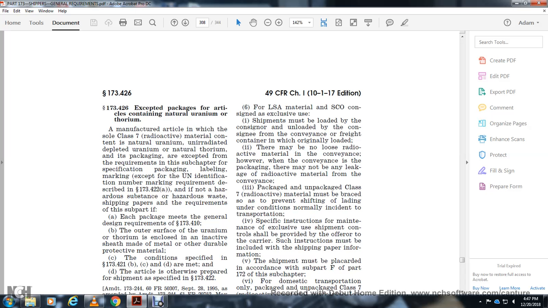Unpackaged and class of the radioactive material of the liberation and preventing shipping of the landing of the under the condition normal engine for the transportation. Specific instruction maintenance of the exclusive use shipment of the containers should be provided, offered with the care. The instructions must include with the shipping paper the information.